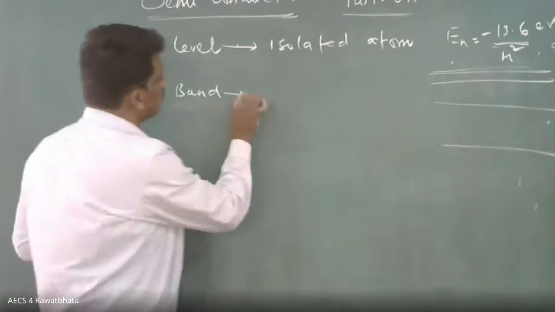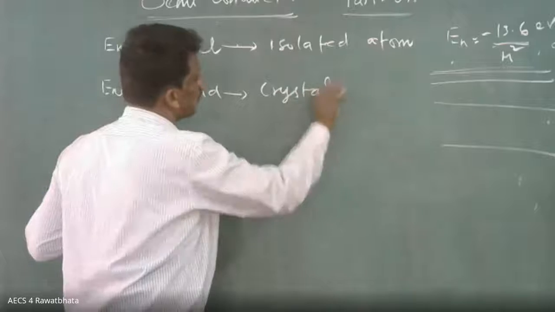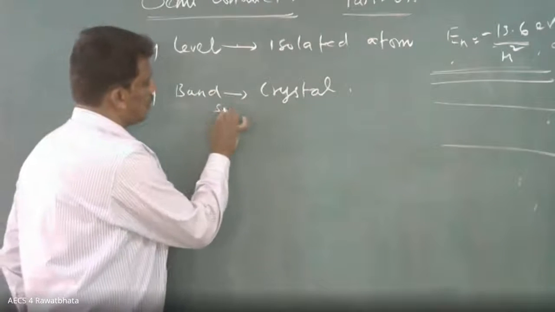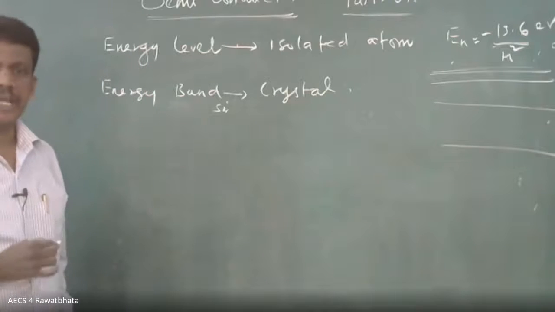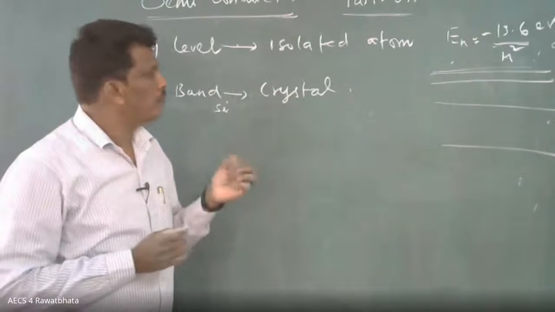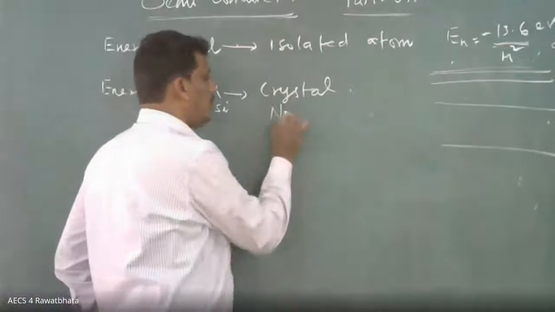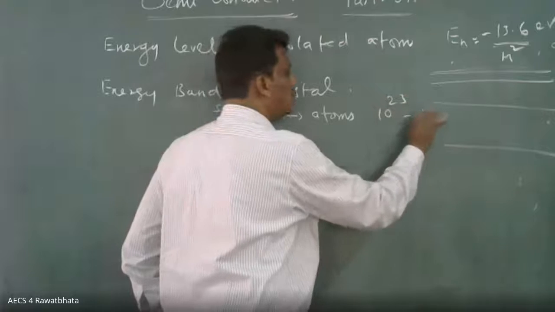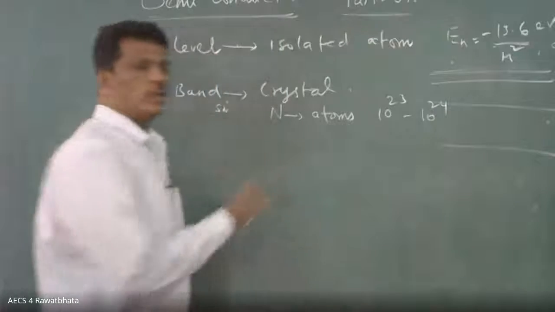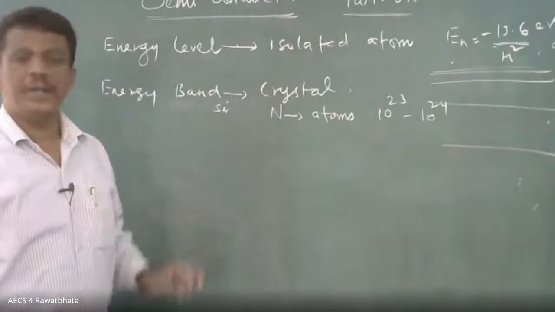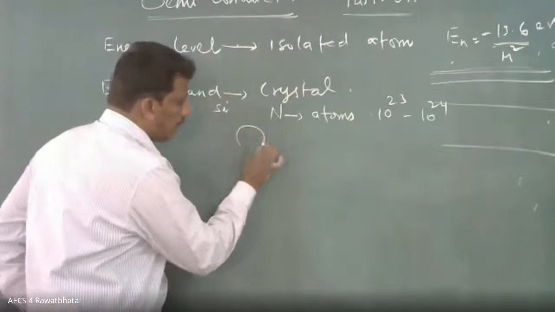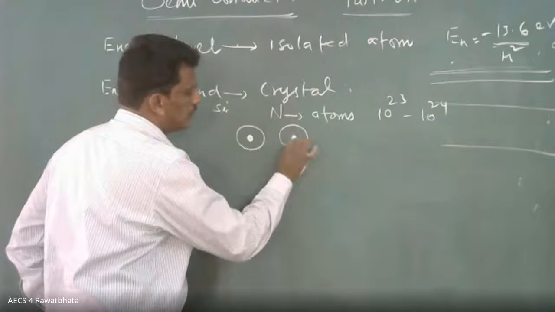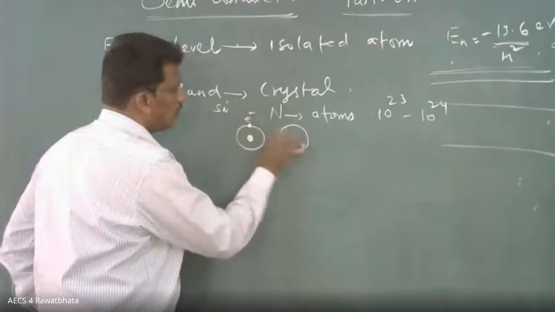But when you take a crystal of material, for example silicon or germanium, these are semiconductor materials, what is happening here? N number of atoms you have, you can take 10 power 23 to 10 power 24 atoms. So what will happen now? Suppose you take one atom, suppose this will be the nucleus. Suppose you take another atom here. Now this is the electron. Here you have the electron.